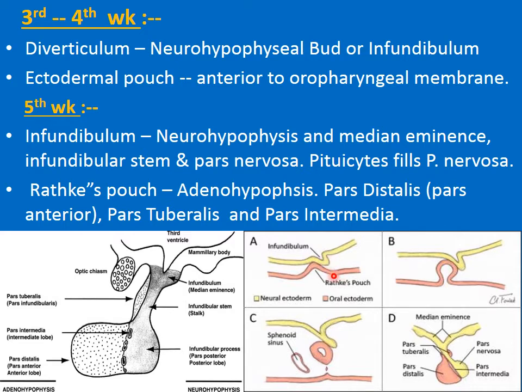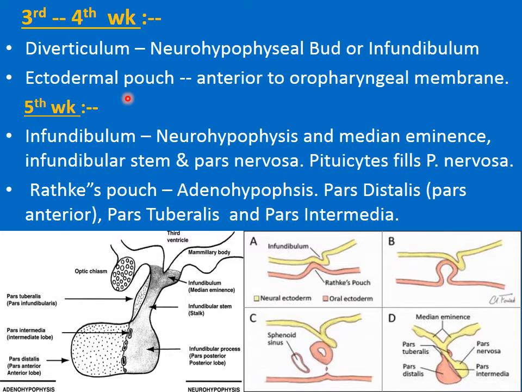It grows downwards towards the developing stomodium, which is the primordium of the oral cavity, and that diverticulum is called the neurohypophyseal bud or the infundibulum. So it is going downwards towards the stomodium.